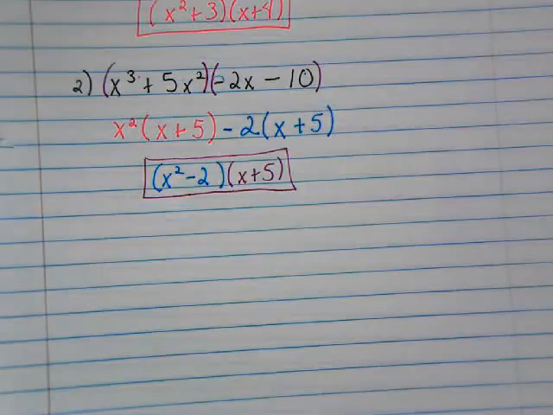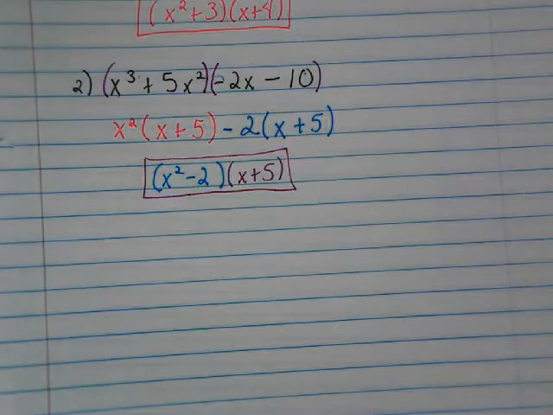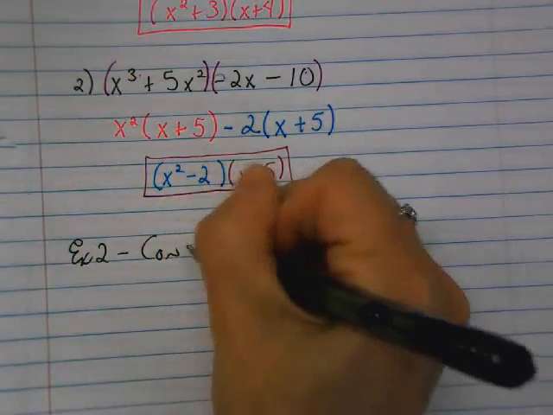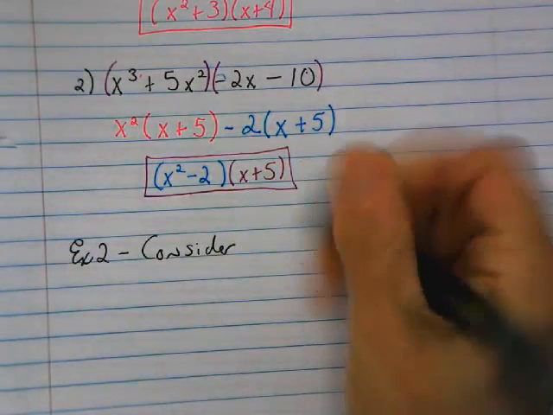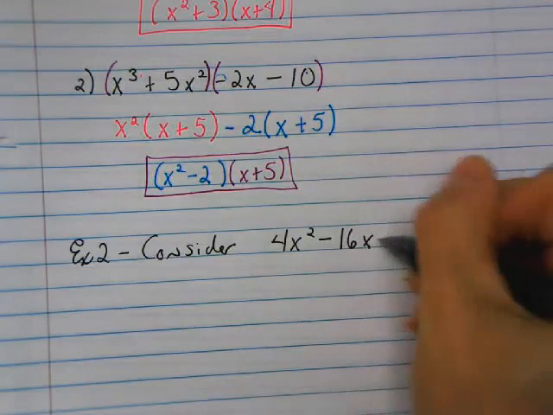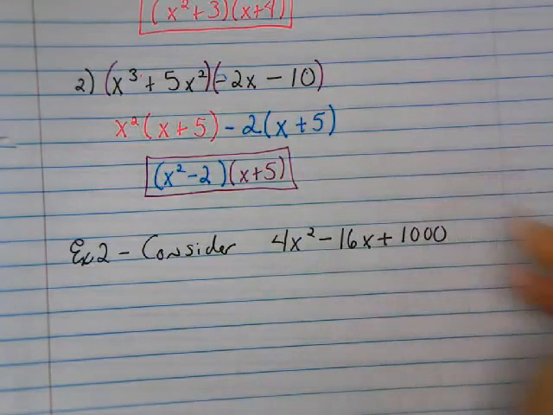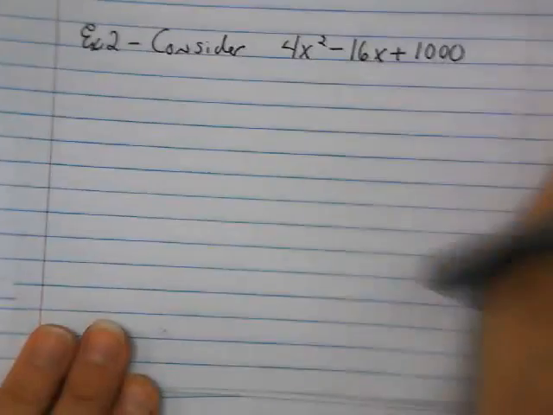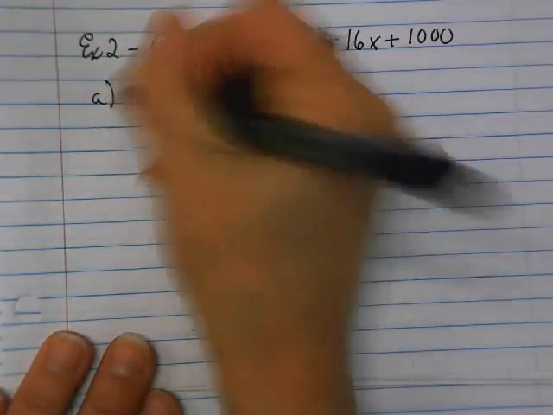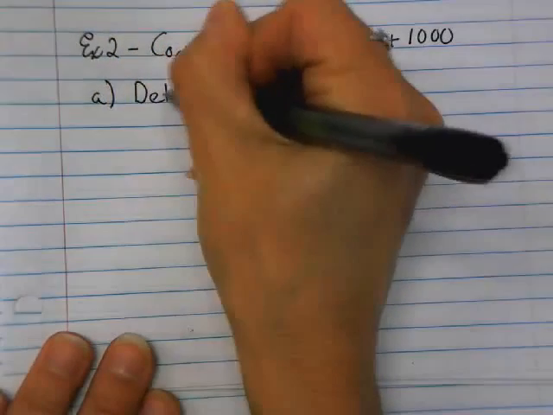Alright, now I want to take you back to the parabolas that we were graphing yesterday, those quadratic equations, and I want you to consider this quadratic, 4x squared minus 16x plus 1,000. And I want you to first determine if it has a maximum or minimum.